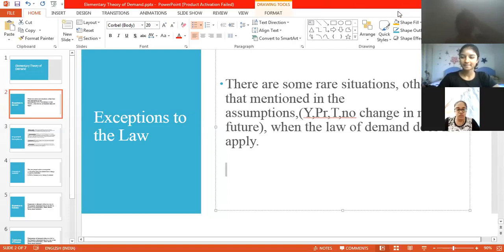Kanchan, can you hear me? Yes, ma'am. Okay. So did you understand what exception of the law means? The law is applicable when the price increases and decreases, but there are certain exceptions to the law. Which means there are some rare situations other than those mentioned in the assumptions.